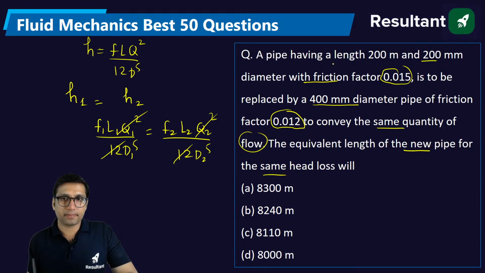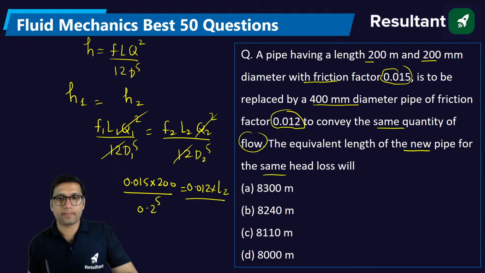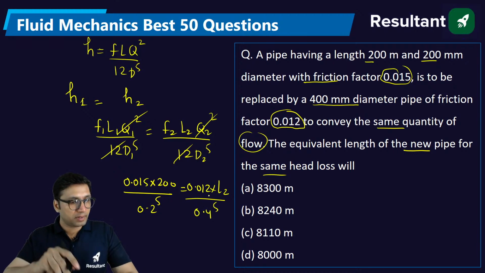Everything else is given, right? Friction factor initially is 0.015 into L1. L1 is 200 meter divided by D1, which is 0.2 power 5, is equal to F2 which is 0.012 into L2 by, this is 400 mm, this is 0.4 power 5. Solve it.